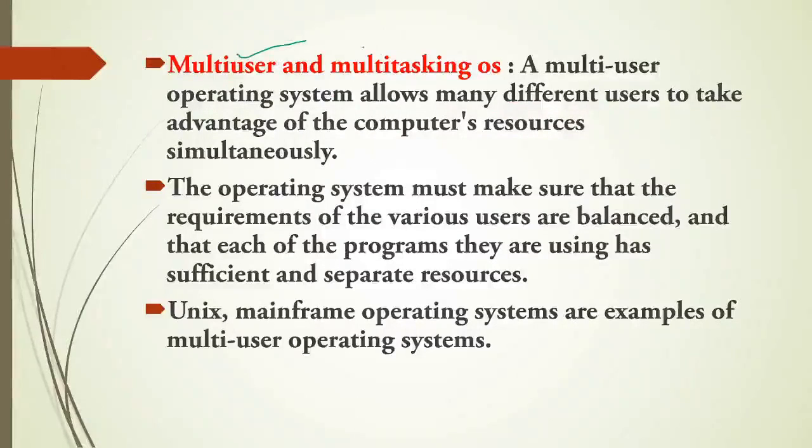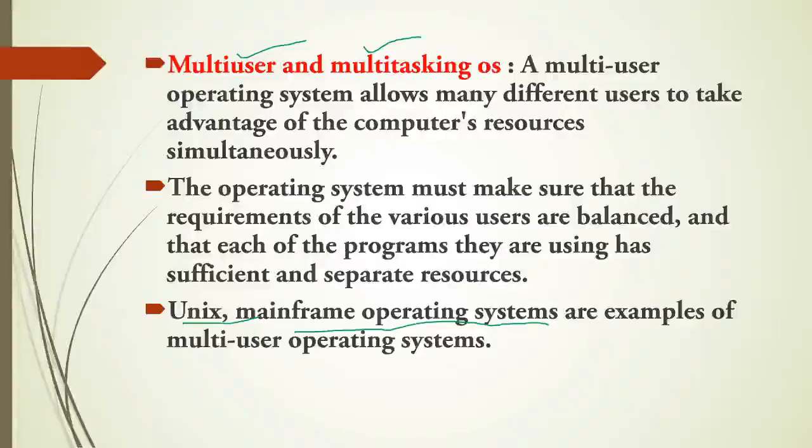Next is the multi-user and multitasking operating system. The best examples are Unix and mainframe operating systems, where many users are collaborating and working on some specific project or some specific work. Here multiple users have to use the resources. This operating system allows many different users to take advantage of the computer resources.